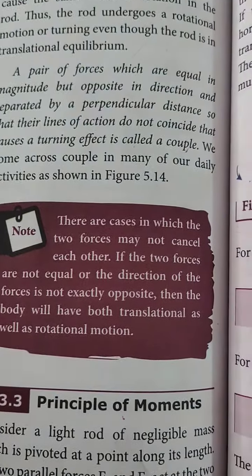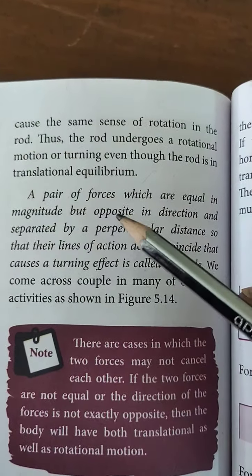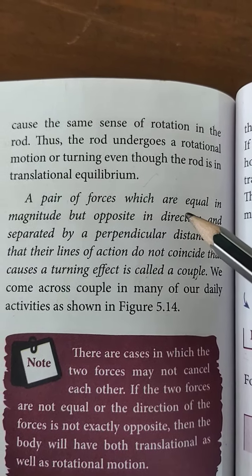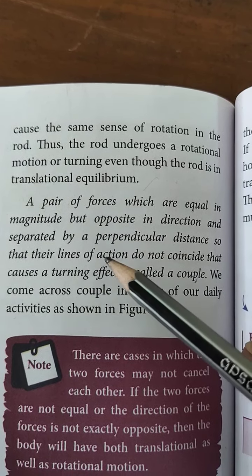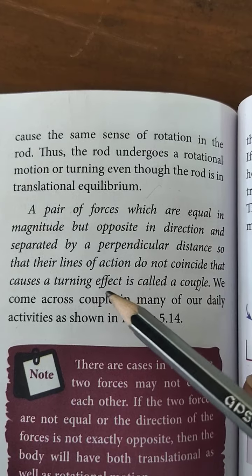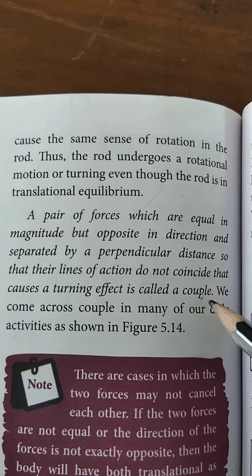So what do we mean by a couple? A couple is nothing but a pair of forces which are equal in magnitude and opposite in direction and separated by a perpendicular distance, so that their lines of action do not coincide. The turning effect they cause is called a couple.